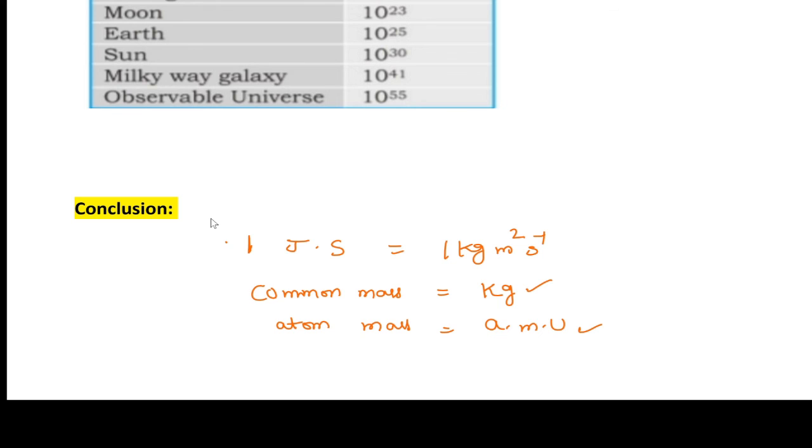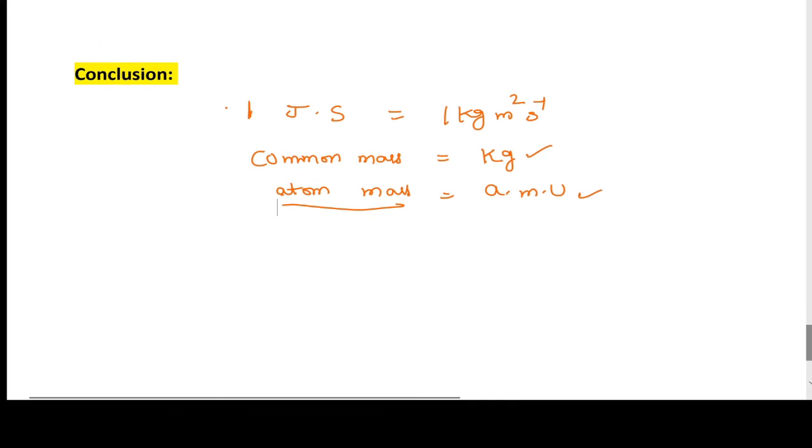Atom mass is measured by a mass spectrometer, whereas common mass is measured by the common balance. Common mass objects and atomic mass particles are balanced; we see them everywhere in nature, these very tiny molecules.